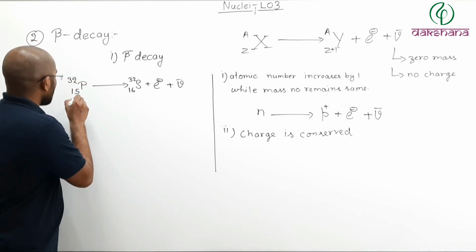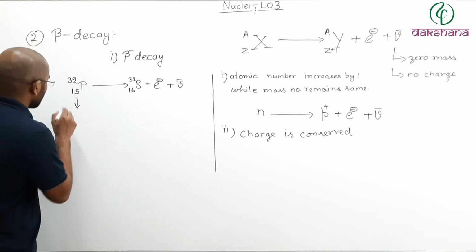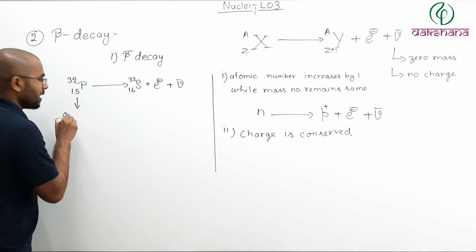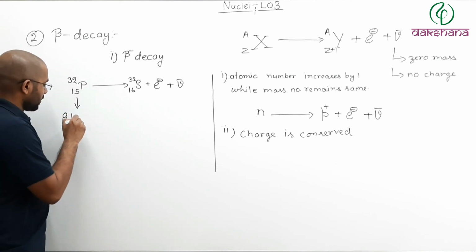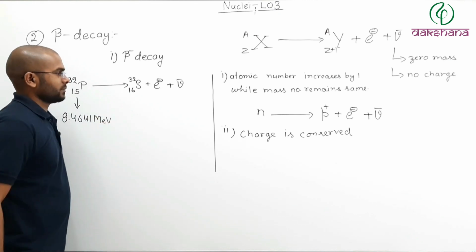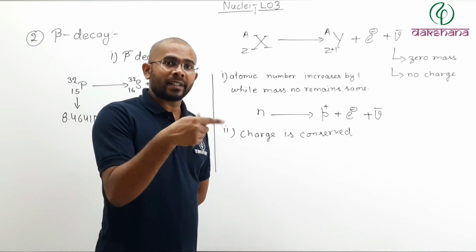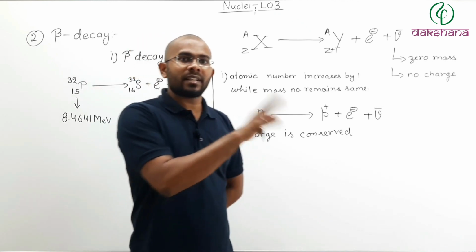Now if you talk about binding energy per nucleon, for phosphorus 32 it is 8.4641 mega electron volt. And why does a beta minus decay take place?